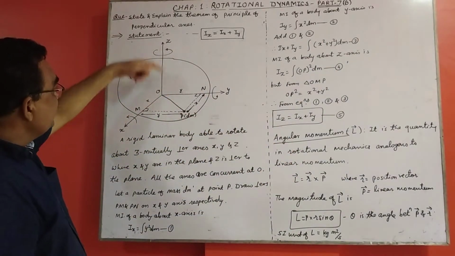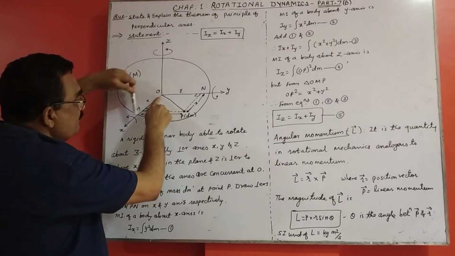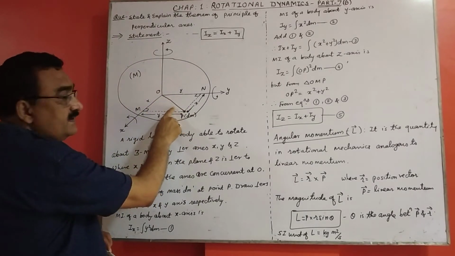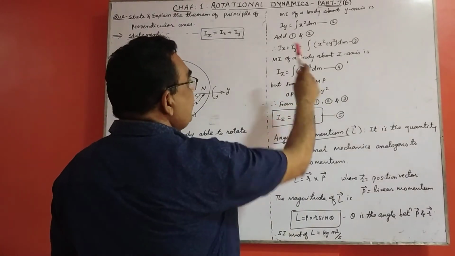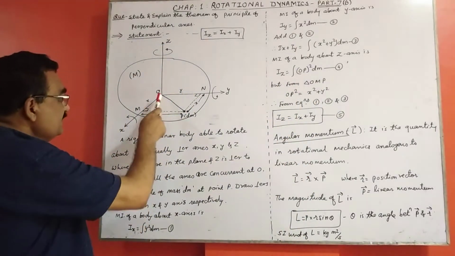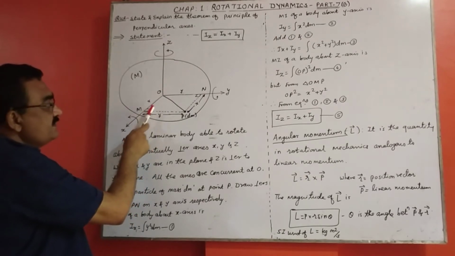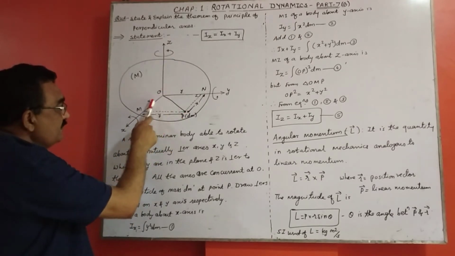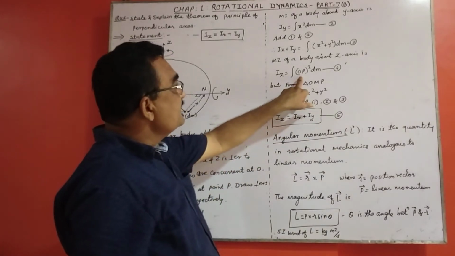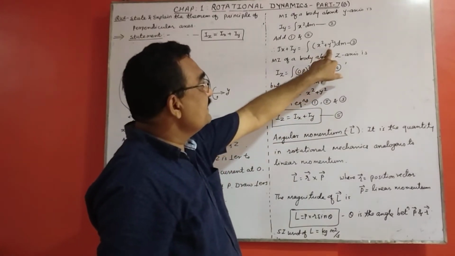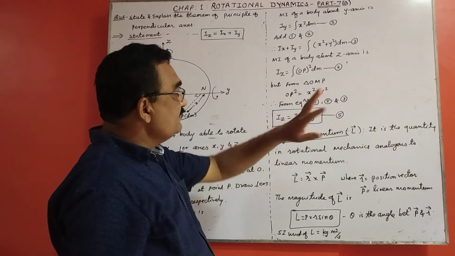Similarly, the moment of inertia of the body about the z-axis: the distance is OP, so it is OP square into dm. Now from this triangle, which is a right angle triangle with the right angle here, OP square is equal to x square plus y square. So here we can write x square plus y square. From these equations we can write Iz is equal to Ix plus Iy.